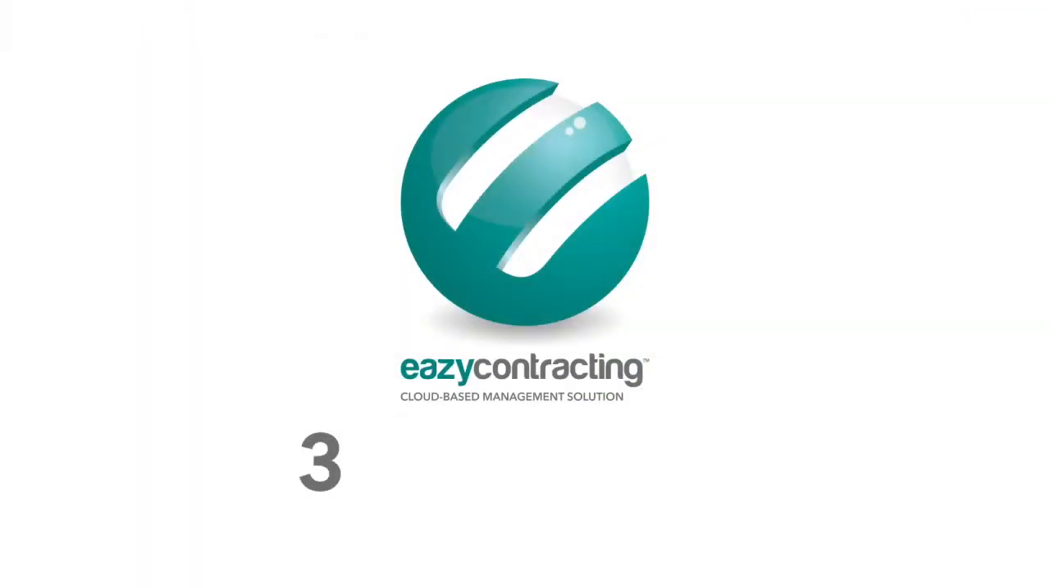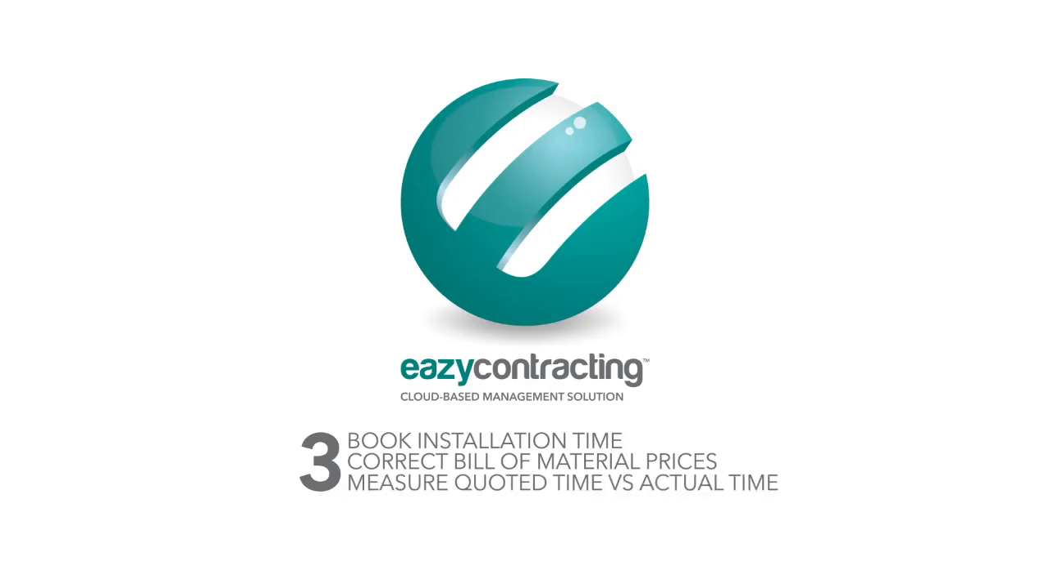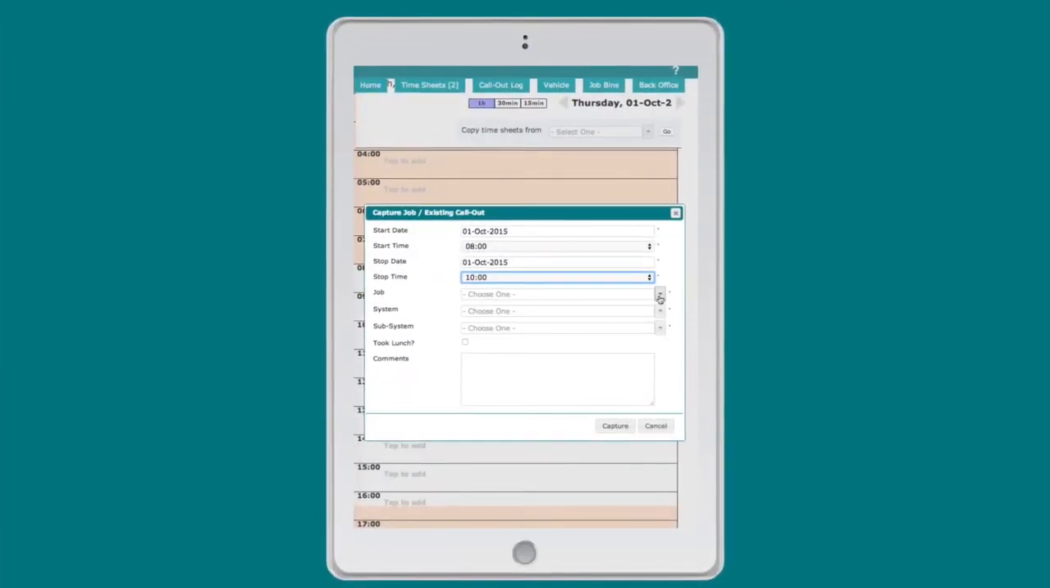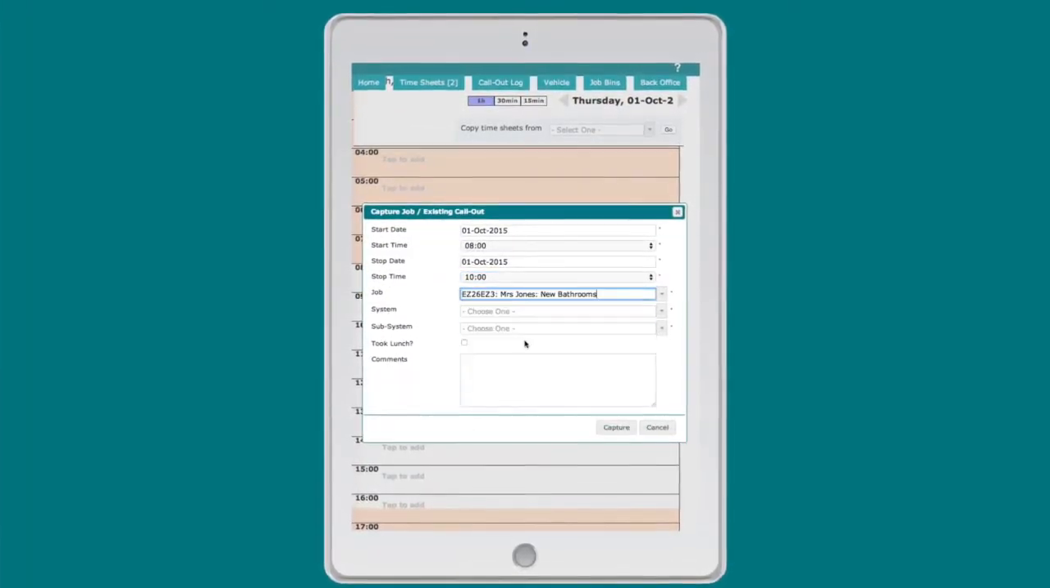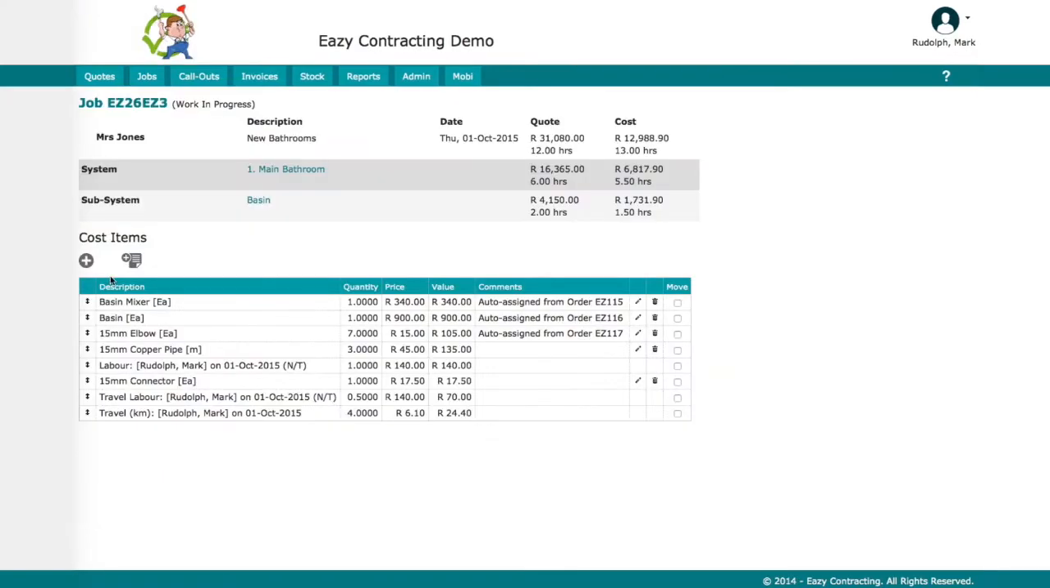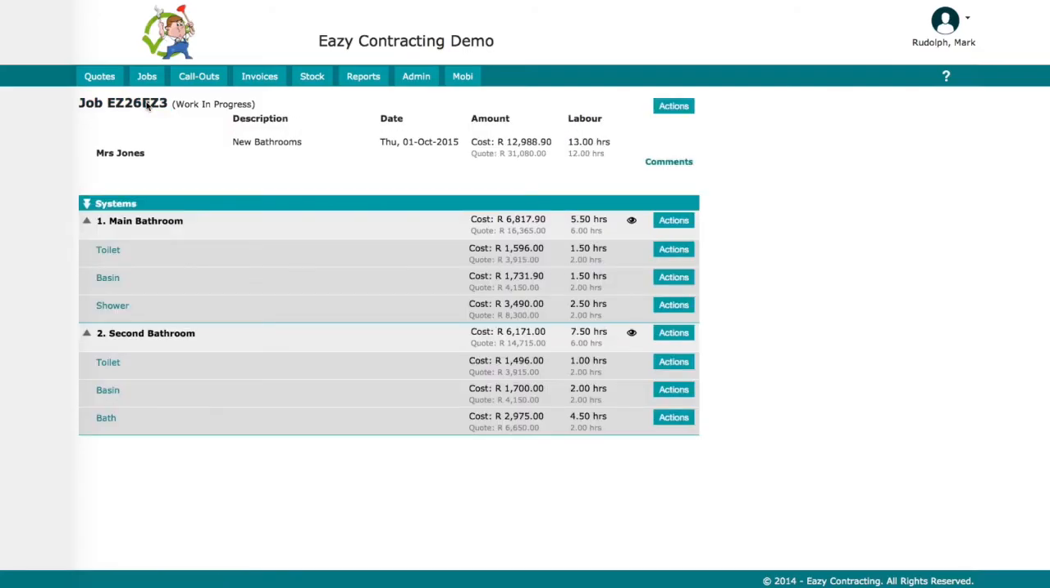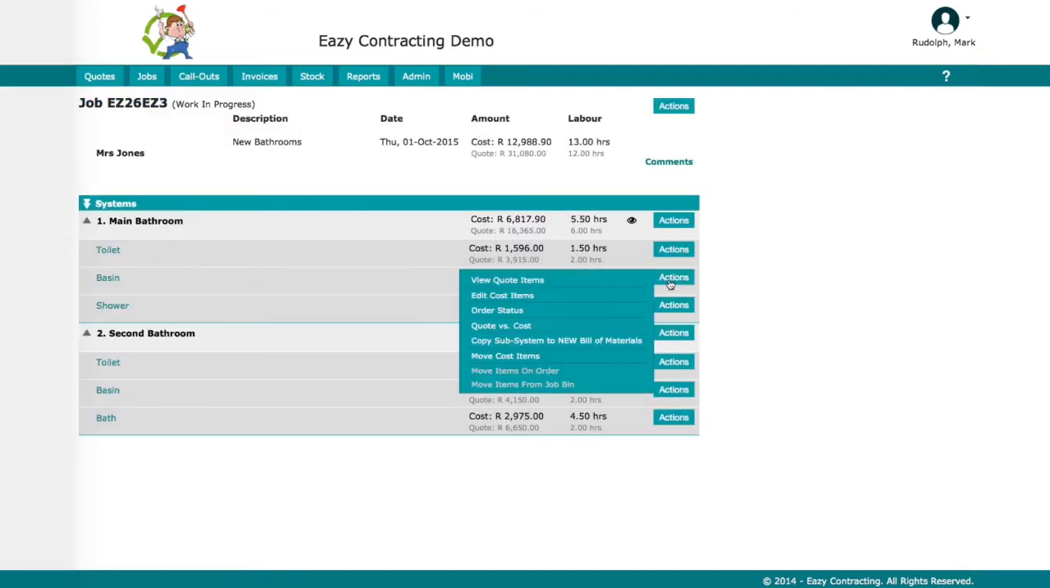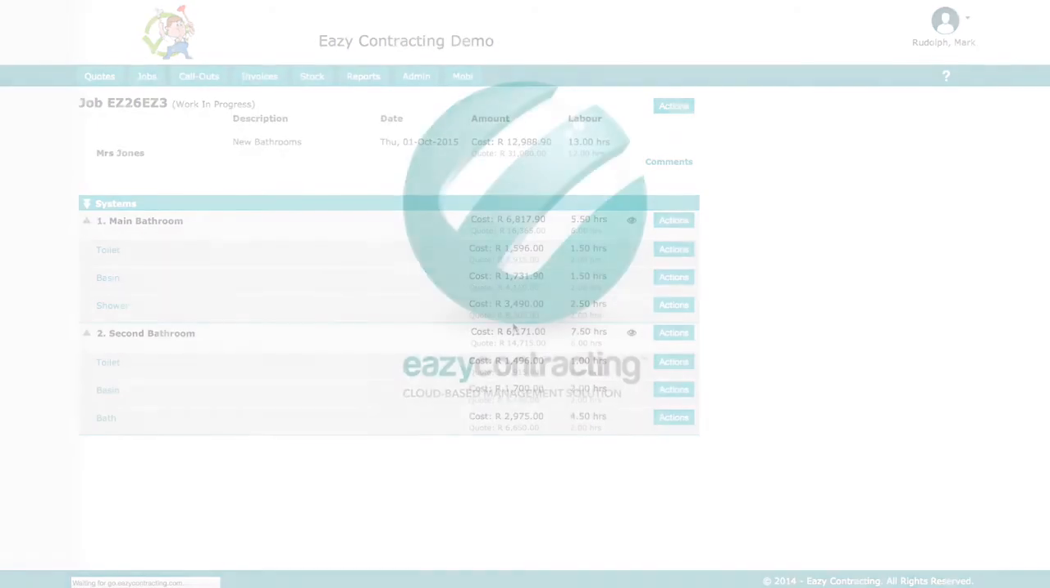3. In this segment, we book the time for the installation, correct prices for a specific bill of materials, and measure quoted time versus actual time. Each person that works on Mrs. Jones's installation books their time to the job. The actual hours worked and the day they were worked are captured. Once the job is complete, we know how many hours were actually spent on each subsystem, system, and the job. Happy Plumbers now knows how they need to quote the next time they do a similar job. The bill of materials can also be adjusted if needed.